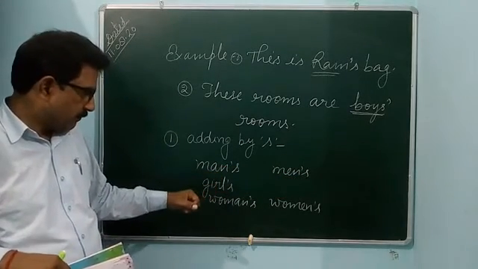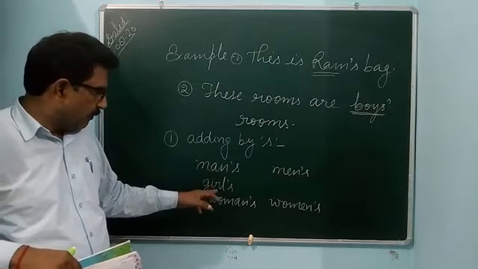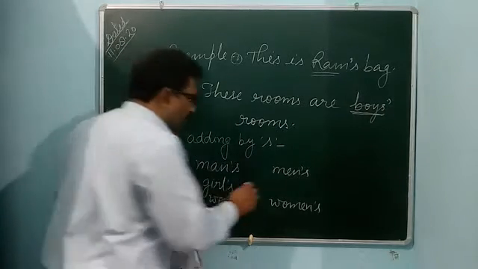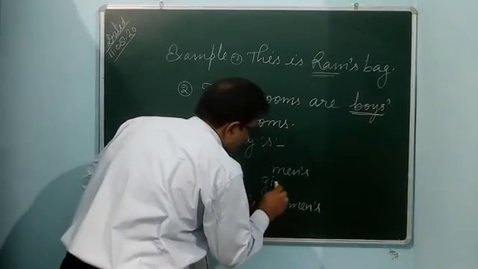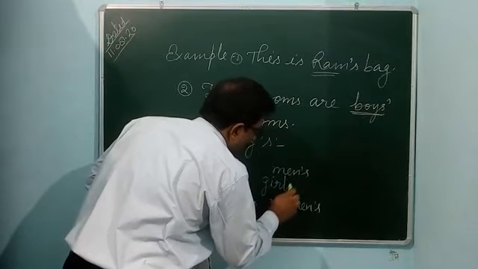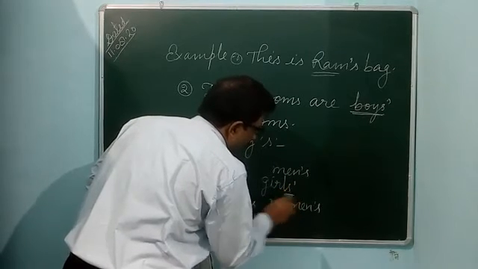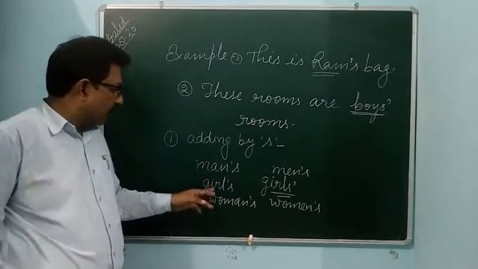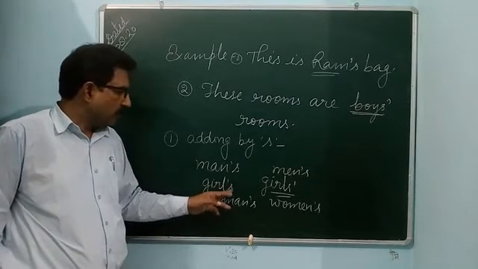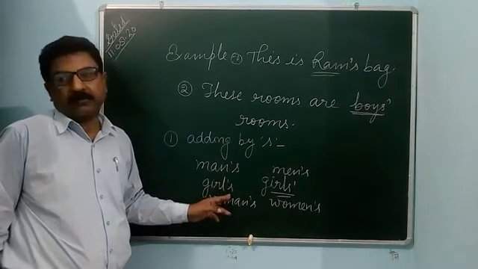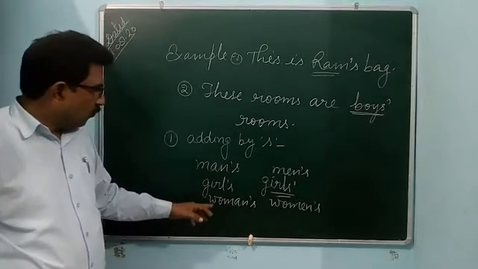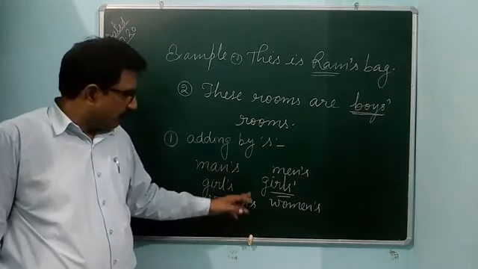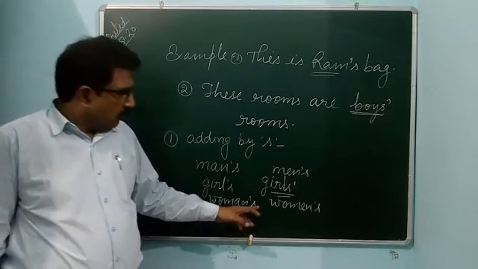Girls: if already given in plural, girls, you need only the comma. But if singular is given, girl, you need apostrophe s. Woman, singular, needs apostrophe s.